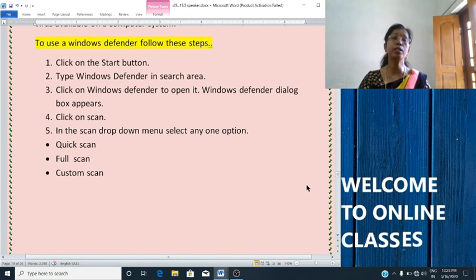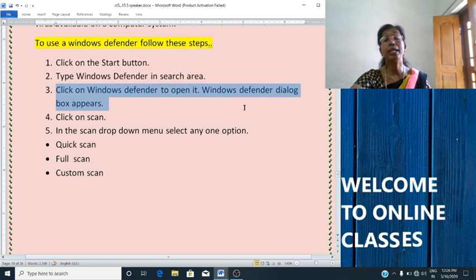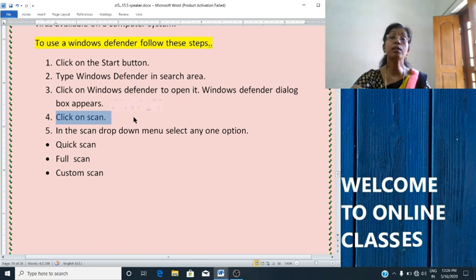To use Windows Defender, first we will click on the start button. Then type Windows Defender in the search box. Then the third step is to click on Windows Defender to open the dialog box. Then you will click on scan. When you open the dialog box, you can see scan there. You will click on the scan. In the scan drop down menu, select.